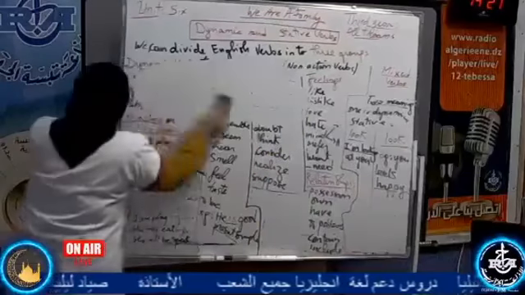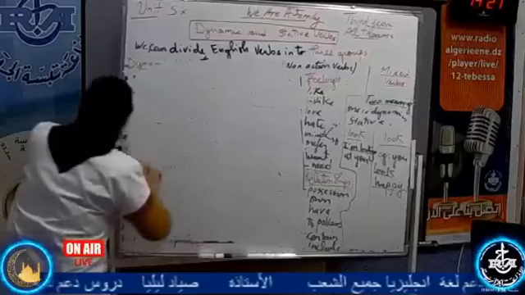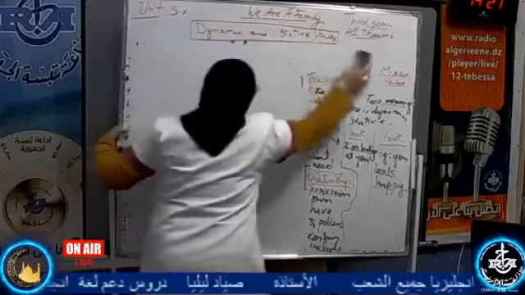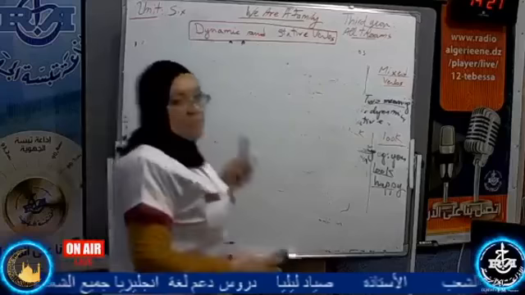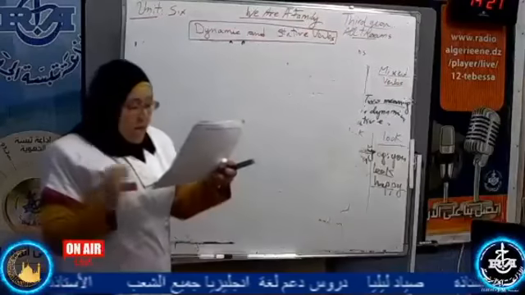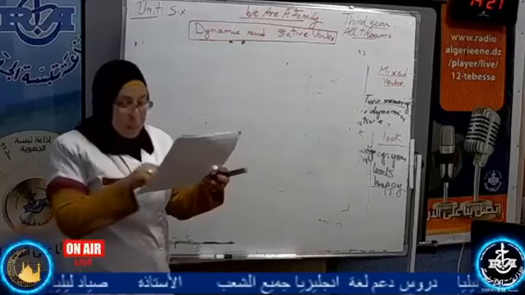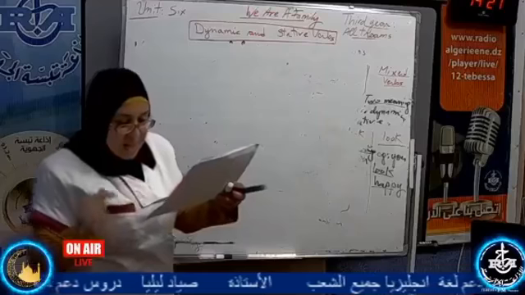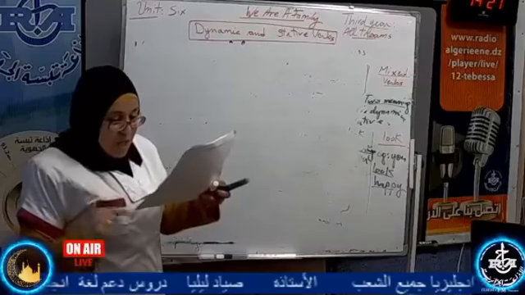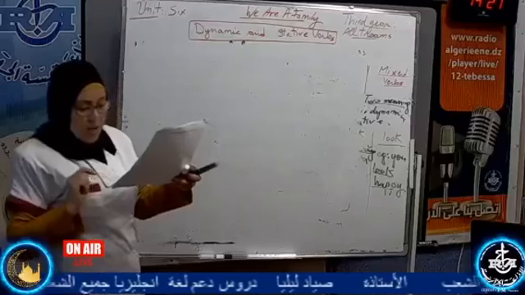In this exercise, we are going to put the verbs into the correct form. She has a headache; here we put the verb in the present simple. The chef always tastes the food, present simple.